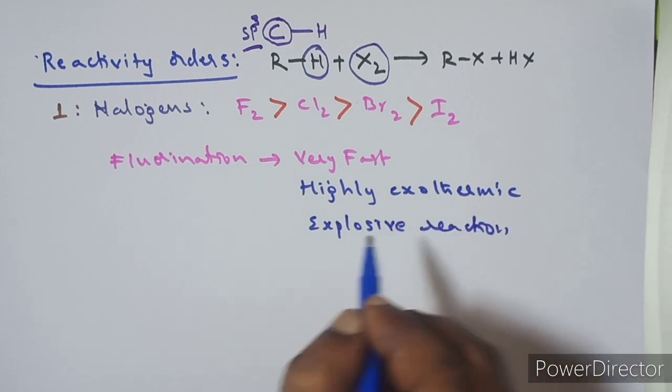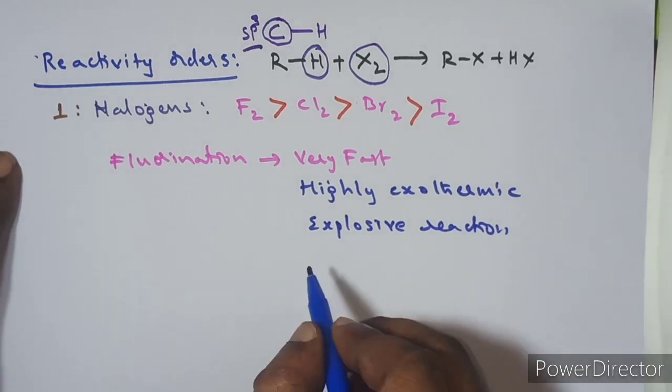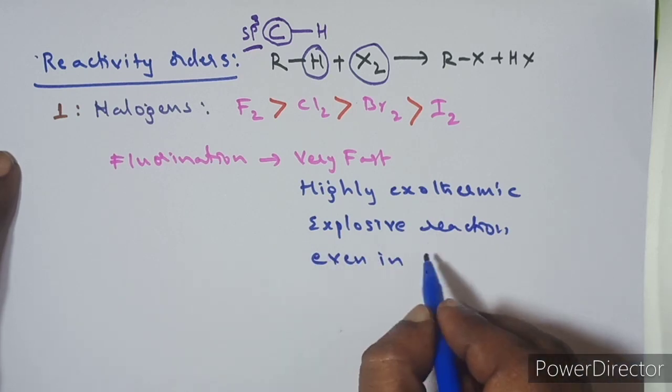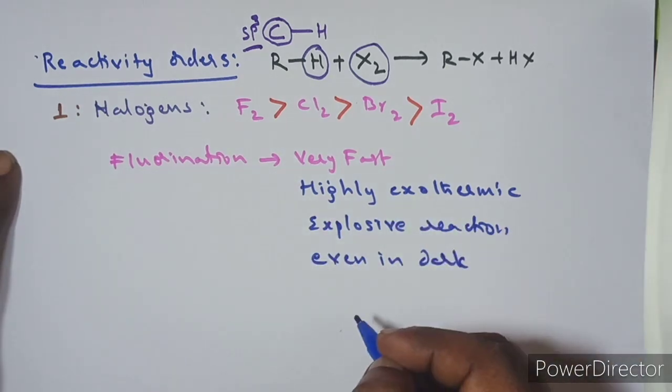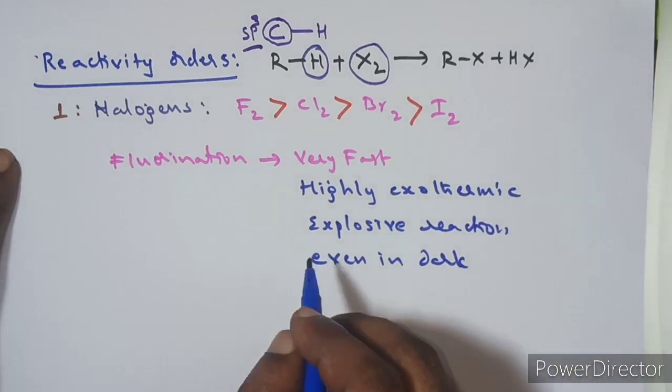Therefore, we have to maintain very mild conditions. These reactions take place even in the dark. Fluorination can take place even in the dark; even sunlight is not required. That much reactivity is there for fluorine, so the reaction occurs even in the dark. So this is about fluorination.